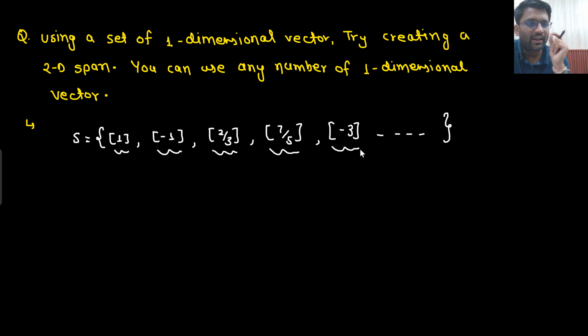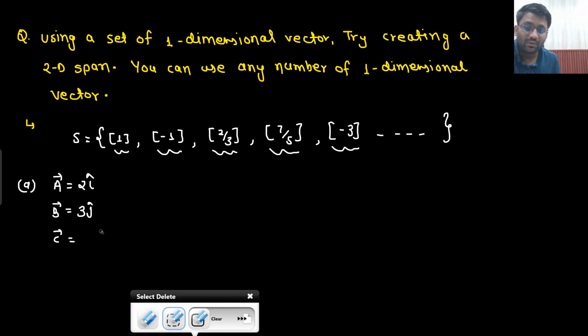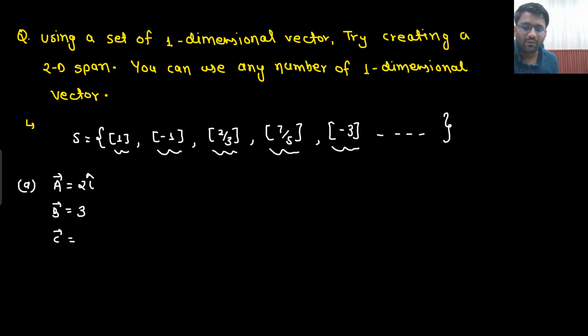So using a set of one-dimensional vectors, you need to create a 2D span, and you can use any number of one-dimensional vectors. What does that mean? Let's just say I am creating my first set. I have created the set of vector A, which is 2 I cap, vector B, which is 3 j cap, and vector C, which is not j cap. I cannot take j cap. I need one dimensional vector only, no? So 3 I cap only here as well, and here minus 2 by 3 I cap.